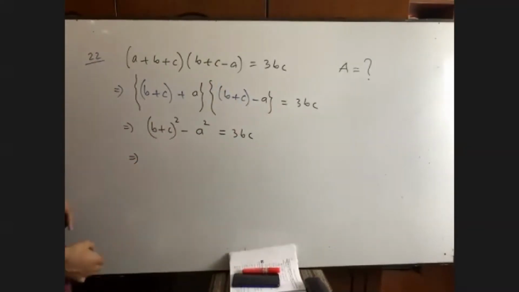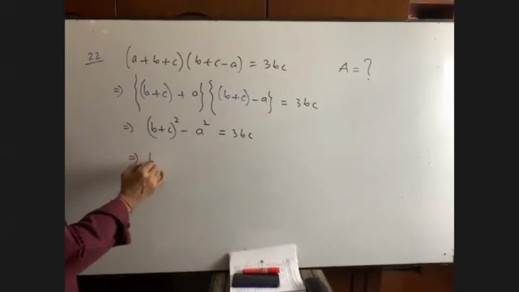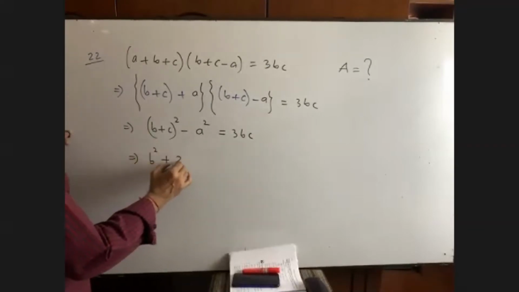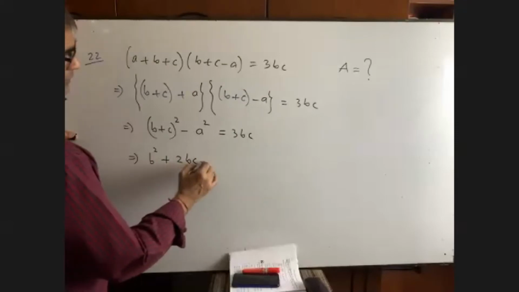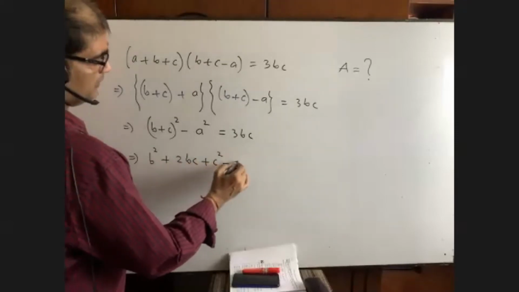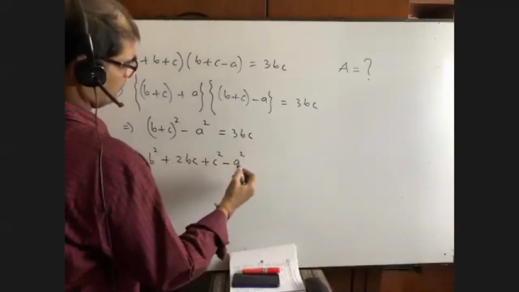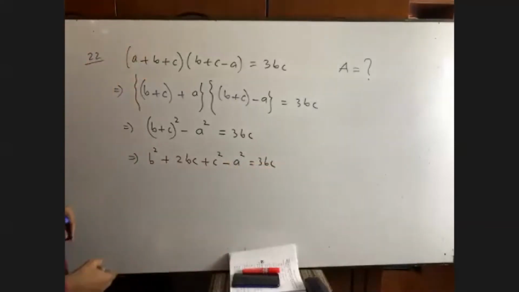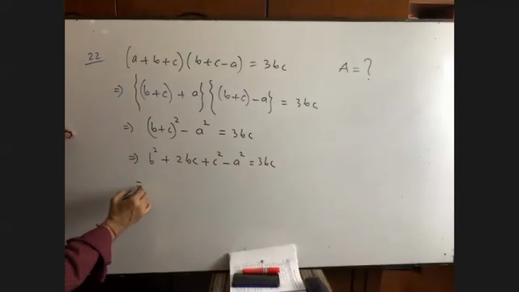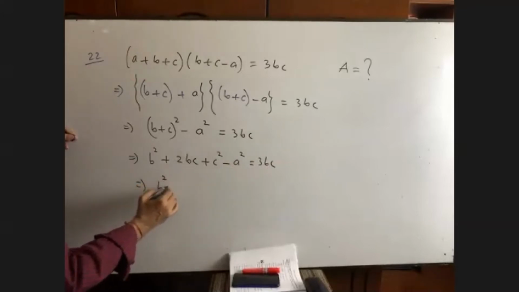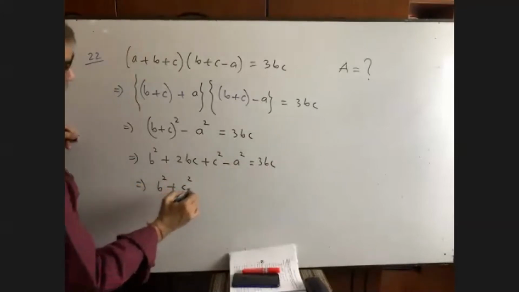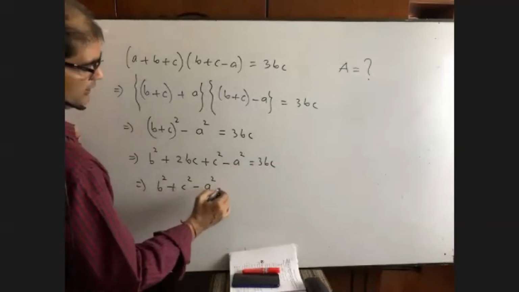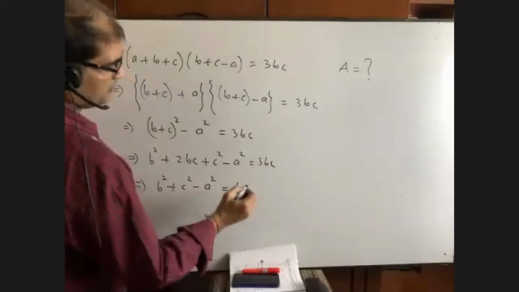Now you just calculate it by yourself, then you will get the value. I will not be required. So it is B square plus twice BC plus C square minus A square is equal to 3BC. That means we are getting here B square plus C square minus A square is equal to BC.